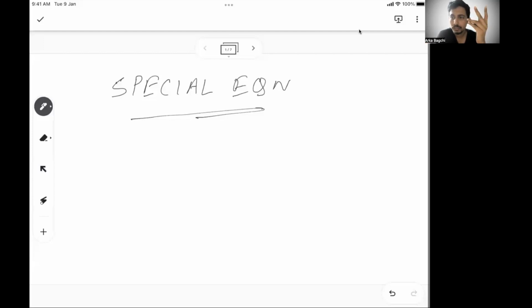We will have two sessions. This is session one for special equation, and we will have a session two where we will solve more problems. We will solve around 10-12 problems on special equation, and that gives you an idea of how to solve such problems. Now, what is a special equation?